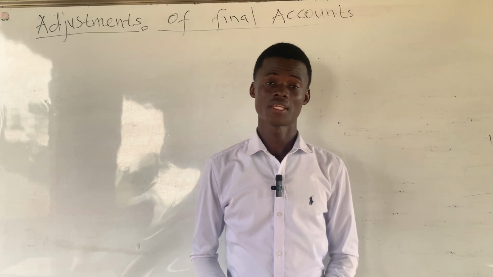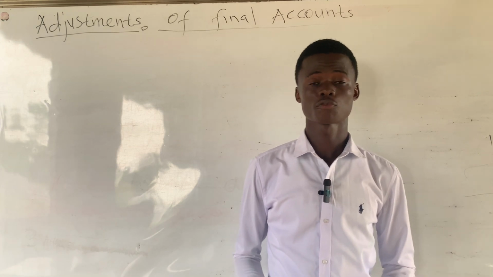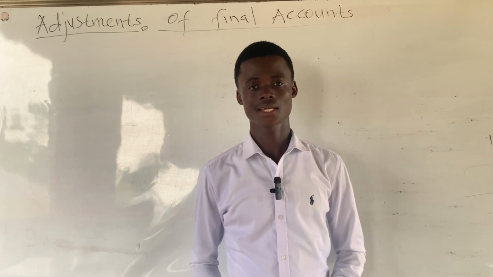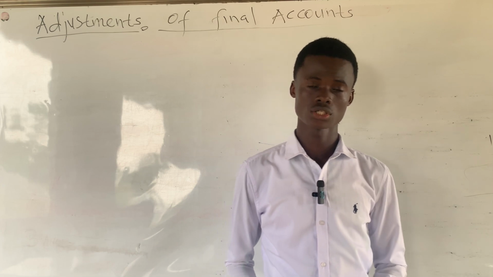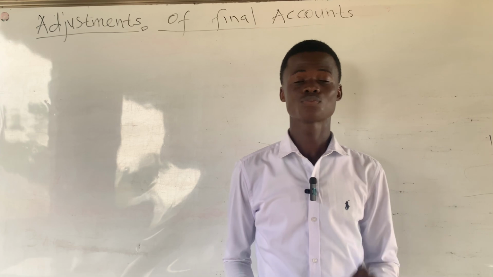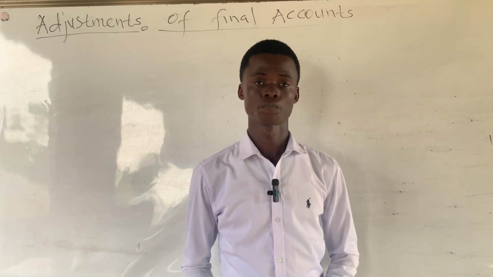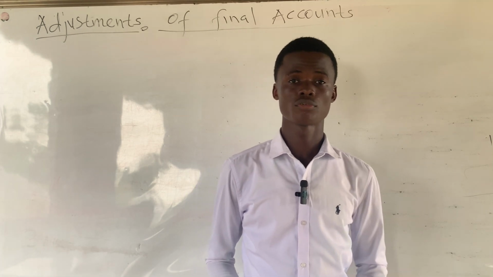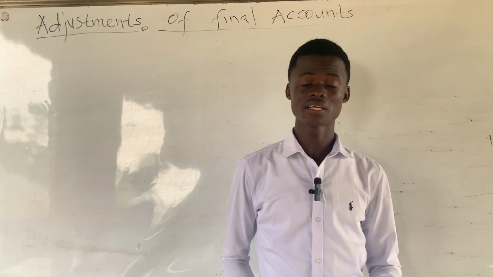Provision for doubtful debt can come in about 3 different ways. The first one is you can have a question that only have provision for doubtful debt on the trial balance, but no provision for doubtful debt in the additional information. The second one is there can be a situation where provision for doubtful debt is only in the additional information, but no provision for doubtful debt on the trial balance. And the third one is when there is provision for doubtful debt on both the trial balance as well as the additional information. But kindly take note that always the provision for doubtful debt on the trial balance represents the previous year provision, whilst the provision for doubtful debt in the additional information represents the current year provision.